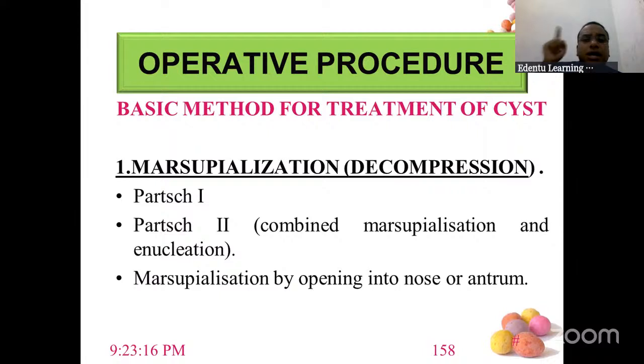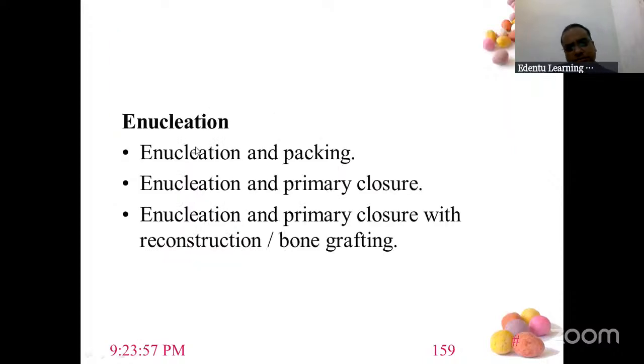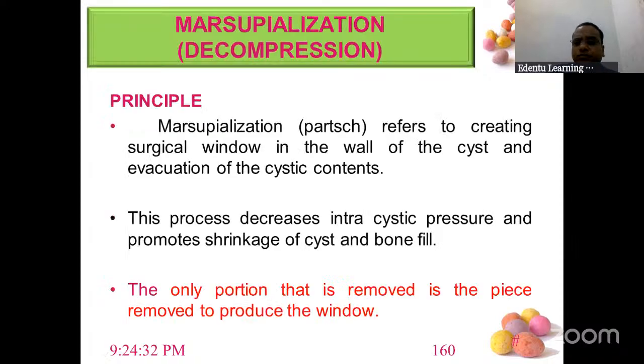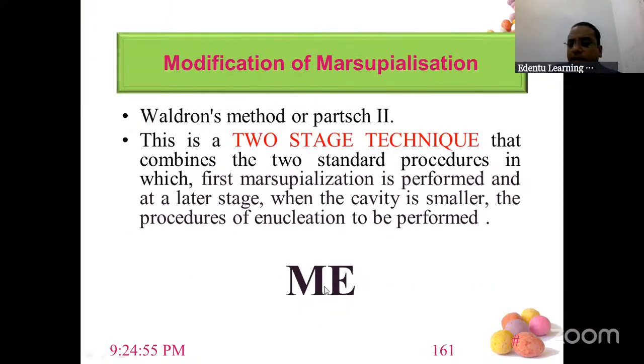So please remember, marsupialization followed by enucleation. M-E, me. Marsupialization followed by enucleation is Waldron's technique. Very important 3-mark question. You have to draw diagrams also here. You do marsupialization, that is decompression, followed by enucleation. Enucleation can be with packing, with primary closure, with bone grafting and so on. Just remember ME, it's a 2-stage technique. First is marsupialization, second is enucleation. You can write about marsupialization and enucleation accordingly.